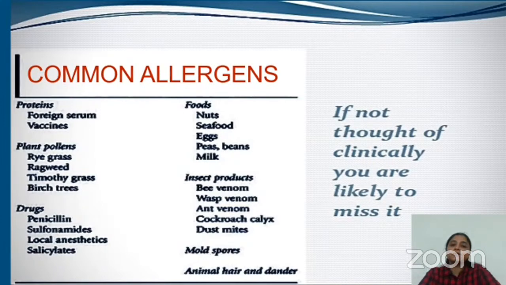And most of us have pets at home, especially dogs and cats. Their hair as well as dander are responsible for allergic symptoms. And a few vaccines which contain certain proteins do produce allergic reactions also. And there are various plant pollens in the environment like ryegrass, timothy grass, especially parthenium. All these pollens are responsible for various forms of allergies.